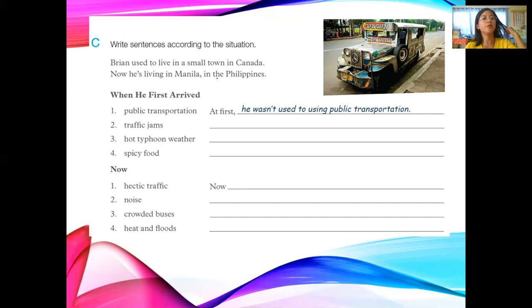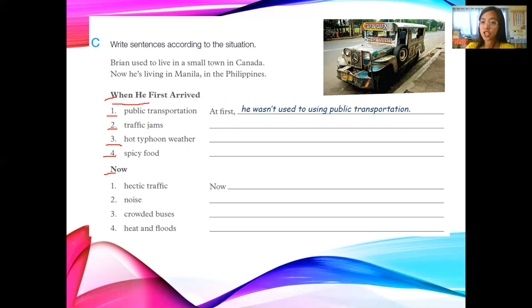So we have words here. When he first arrived, what do you think? When he first arrived, and now. So we have number 1, public transportation. 2, traffic jams. 3, hot typhoon weather. 4, spicy food. For example, number 1, public transportation: at first, he wasn't used to using public transportation. Meaning, on the first day, he wasn't used to using public transportation when he first arrived.